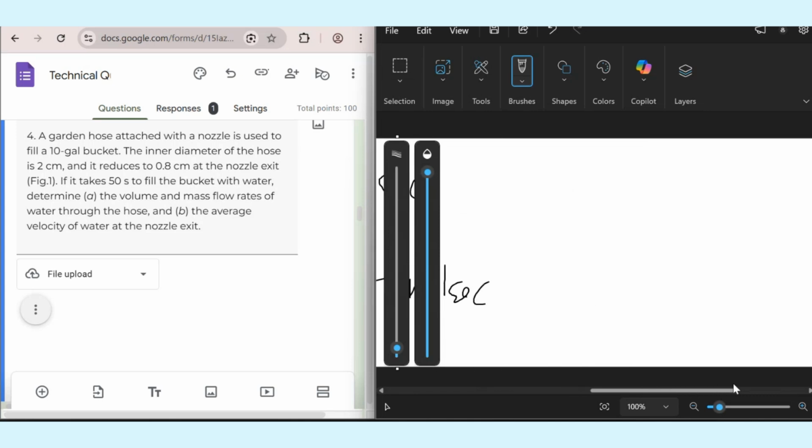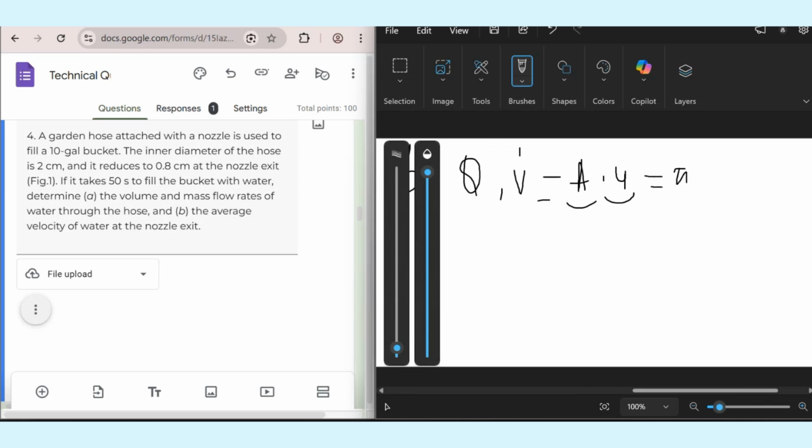Okay, the first part is done. In the second part, it asks for the average velocity of water. In order to find the average velocity, we will use this equation: Q, or you can denote it as V̇, is equal to A multiplied by U, which comes from the continuity equation, as I said multiple times.